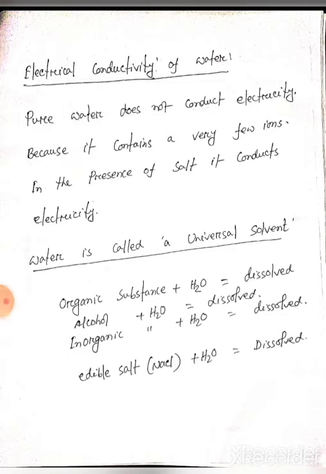So what is the electrical conductivity of water? We know if electricity passes through any substance, it is called an electrical conductor. So if electricity can pass through water, then we can say water acts as an electrical conductor. But we know pure water does not conduct electricity. For conducting electricity, a molecule or substance must be ionized. But pure water does not conduct electricity because it contains very few ions.